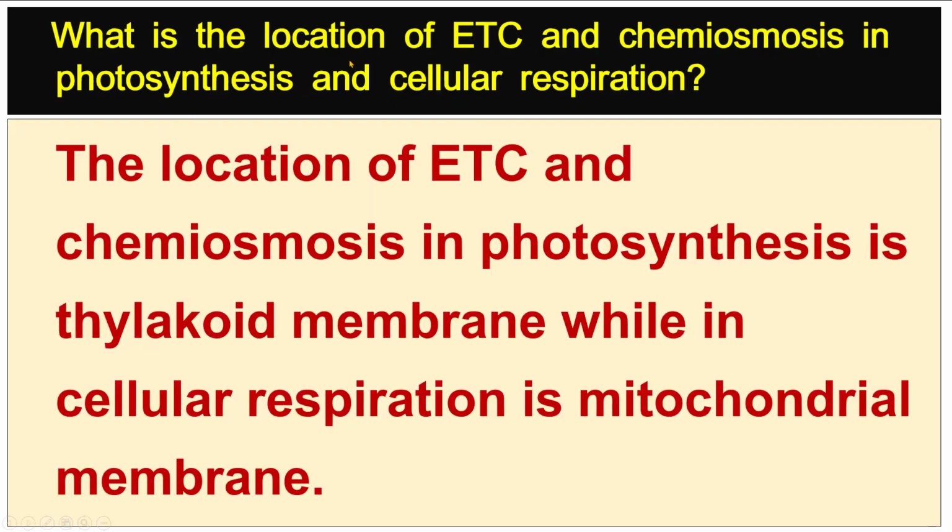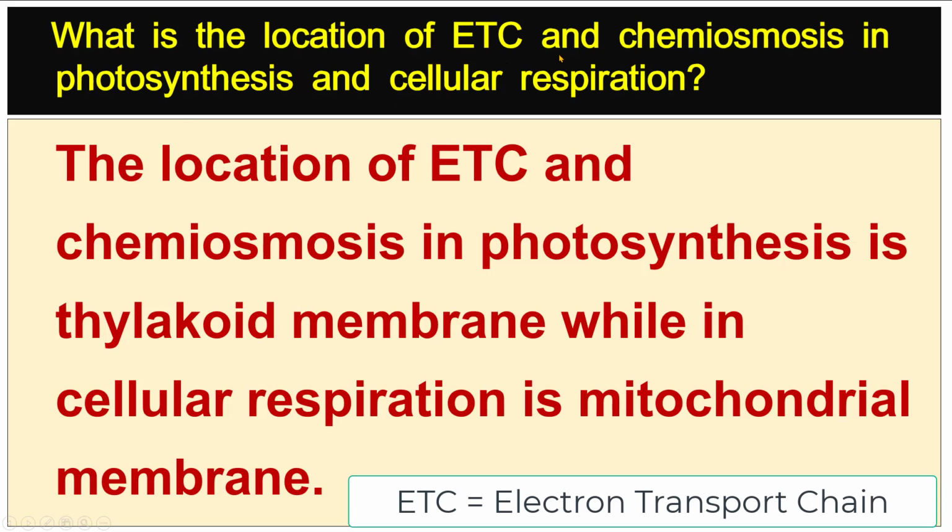What is the location of ETC and chemiosmosis in photosynthesis and cellular respiration? The location of ETC and chemiosmosis in photosynthesis is the thylakoid membrane. In cellular respiration, it is the mitochondrial membrane.